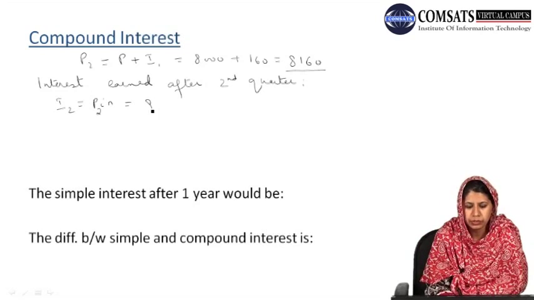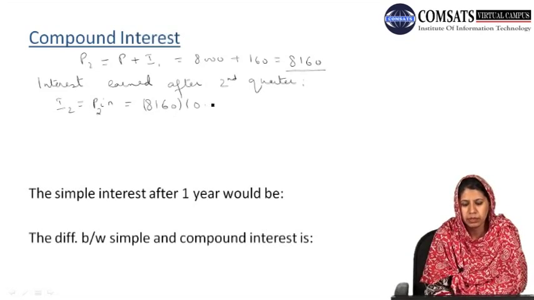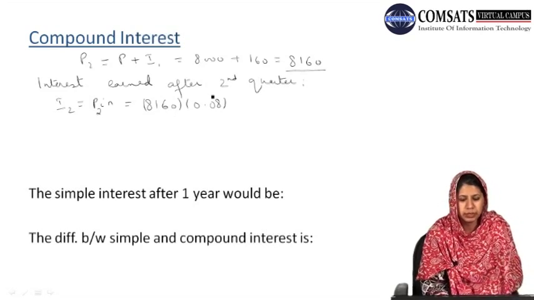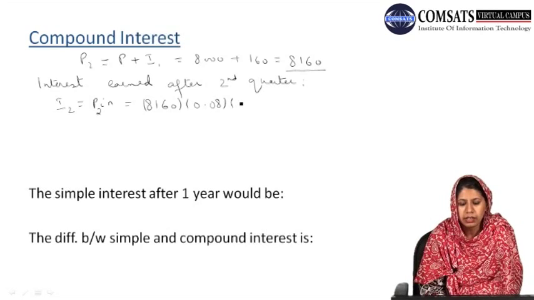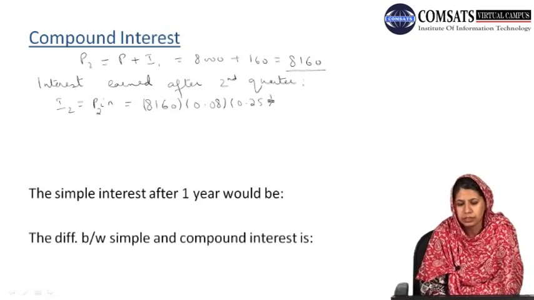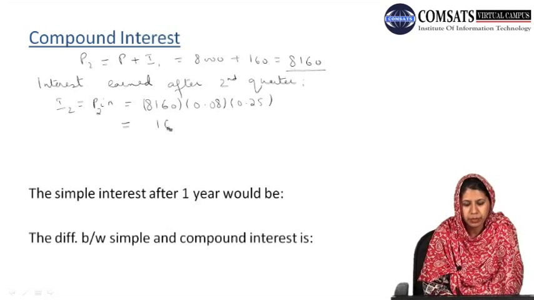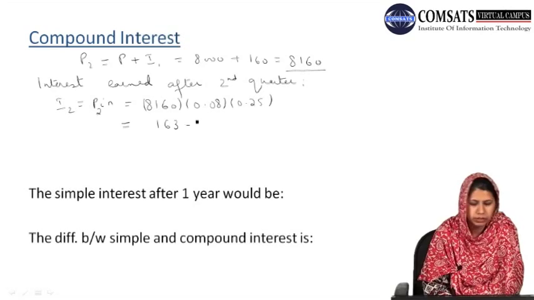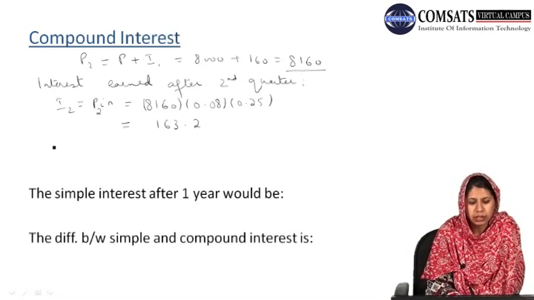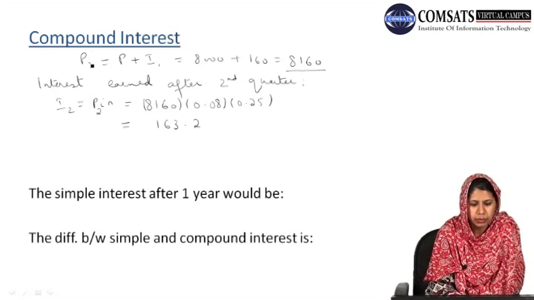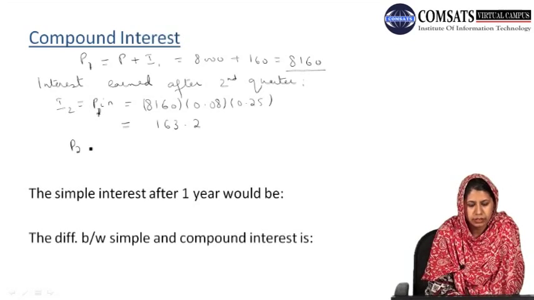So this will be equal to 8,160 with the same interest rate, that is 8% per year, and the number of periods per year is quarterly, that is 0.25, and solving this we obtain 163.2. So our next amount, we may call this as 1 and this as 2. We just have renamed our indices.